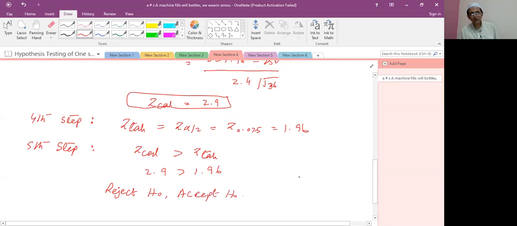We draw a diagram. With the help of the diagram, we can easily understand the condition. So it is Z alpha by 2, positive side, and this region is called the rejection region. It is minus Z alpha by 2, mu, and 1 minus alpha is called the acceptance region.